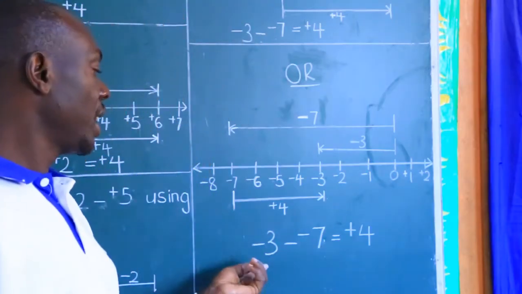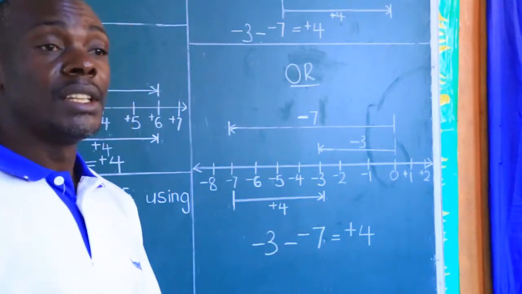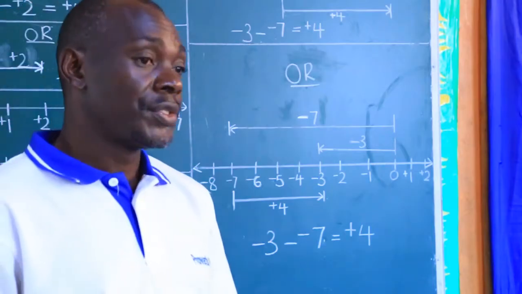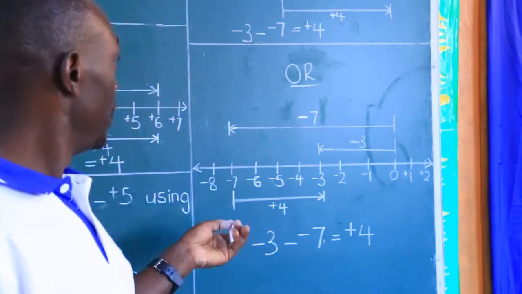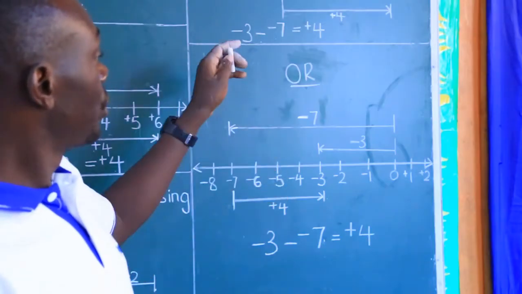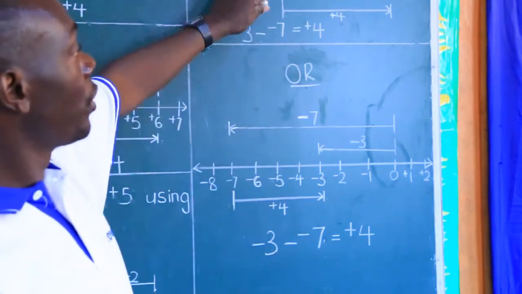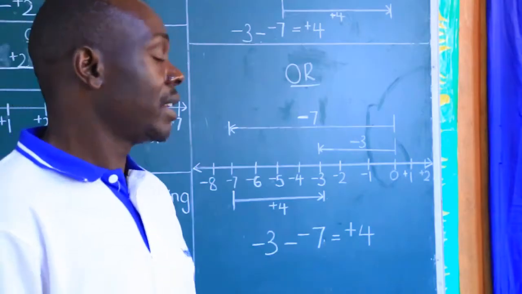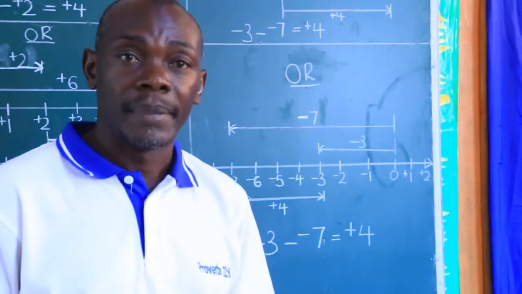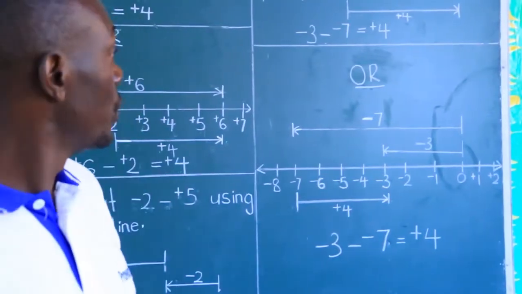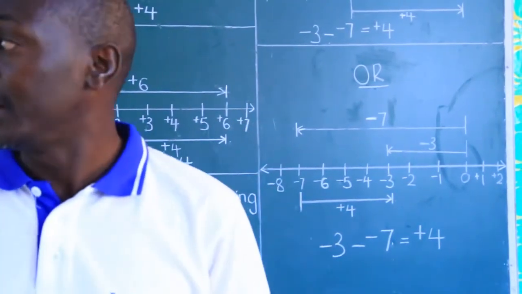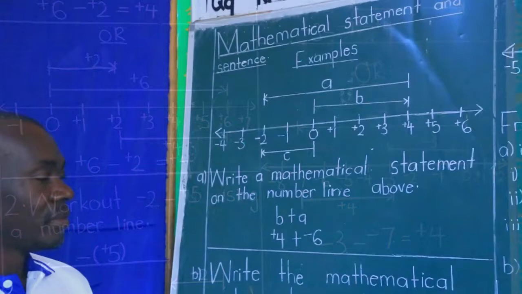You say therefore negative 3 minus negative 7 equals positive 4. Ensure you know either way, the one that follows the instructions and the one that doesn't. That way you'll have answered that question before we go to another example.